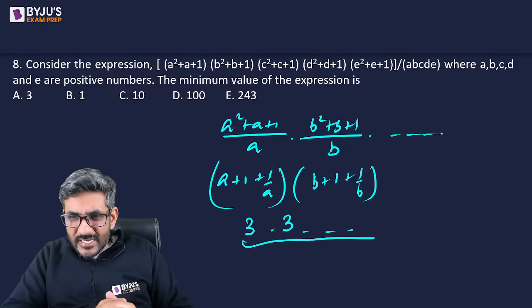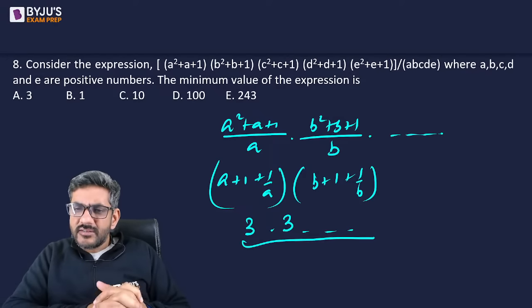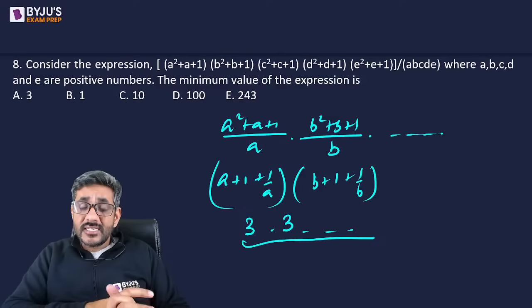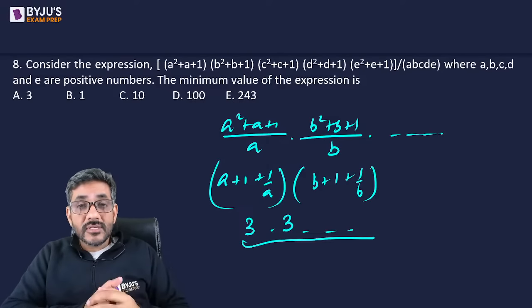A square plus 1 is greater than or equal to 2a. Okay, Yashashvi, that's right. Positive number. So, how put 1 by 2? Sri Harsha, 1 by 2 is a positive number. He did not say integers. It is a positive number. So, 1 by 2 is there, right?